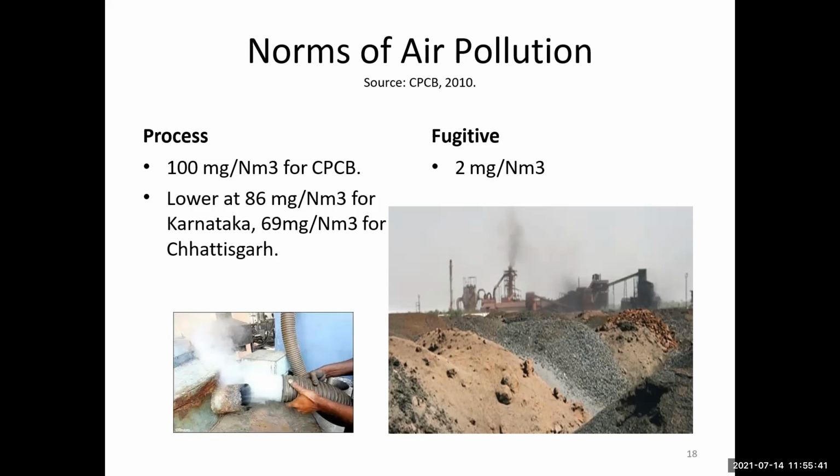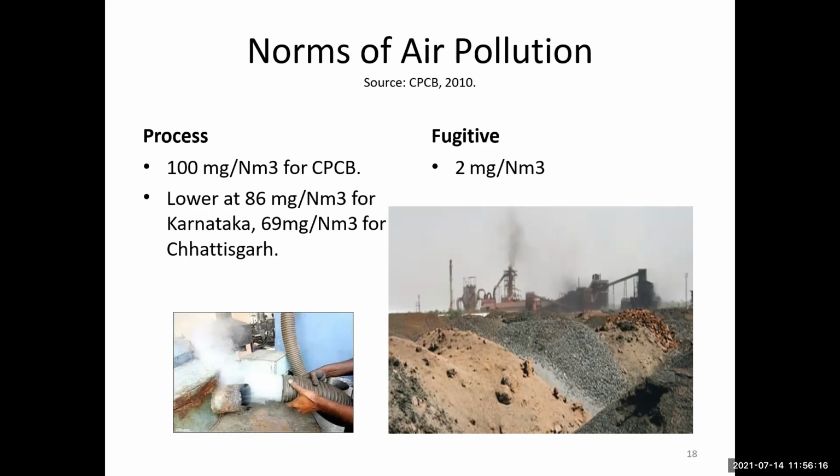Then the time weighted average. Ecologically sensitive areas are notified by the central government. Concentration in ambient air and method of measurement. What is the method of measurement? The time weighted average is annual, with a concentration in ambient air of 50, 20. For the 24-hour average, the concentration in ambient air is 80. The method of measurement is UV photometric.